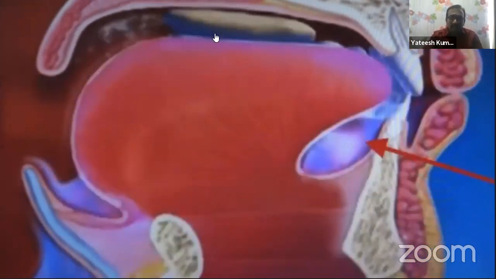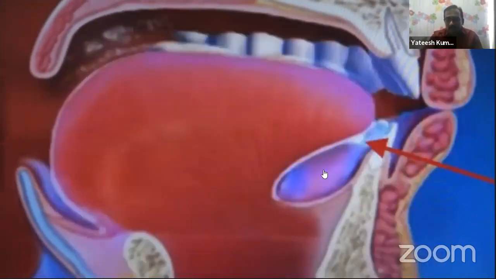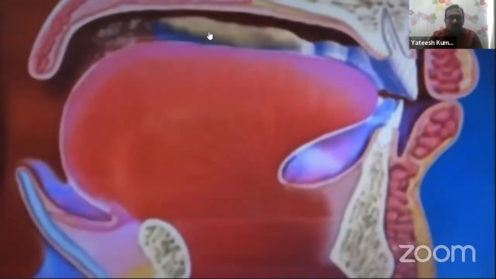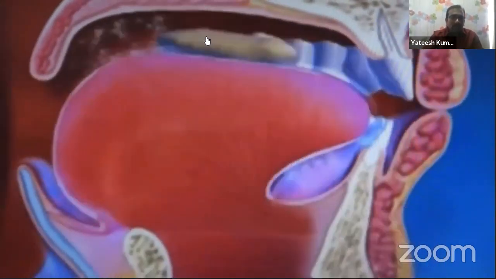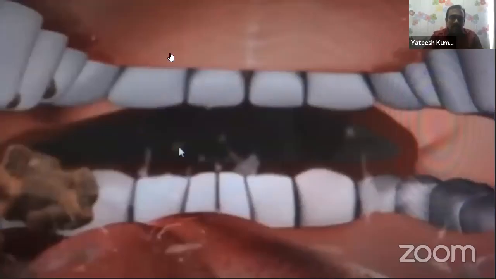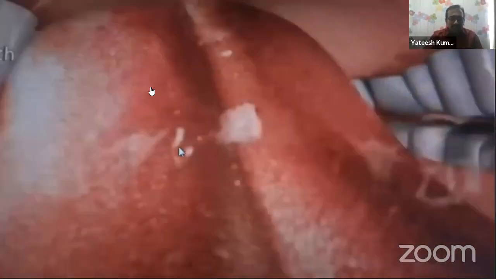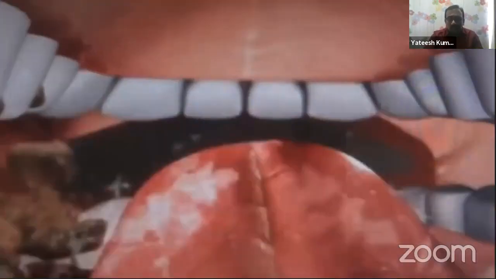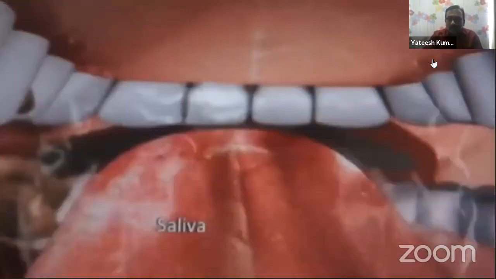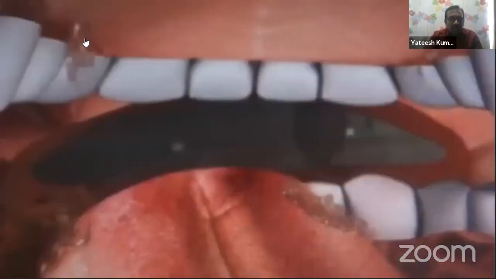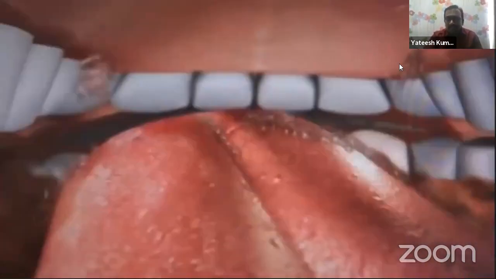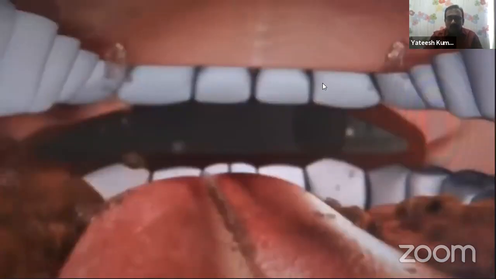So in the buccal cavity, look here below the tongue, the saliva is oozing into the buccal cavity and mixing with the food material. After mixing with the food material, that food bolus is entering into the pharynx and then esophagus. Look here, you have to concentrate on how the saliva is oozing into the buccal cavity. Saliva is entering into the buccal cavity from the salivary glands and mixing with the food.